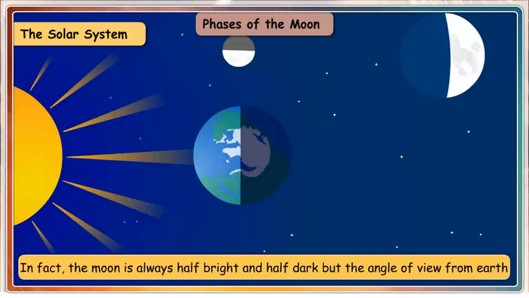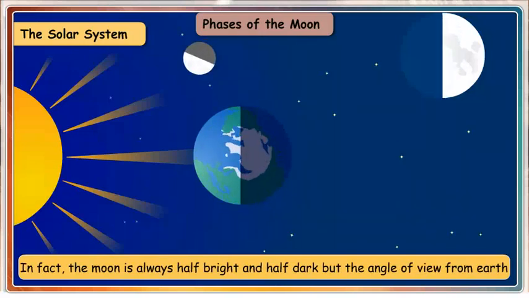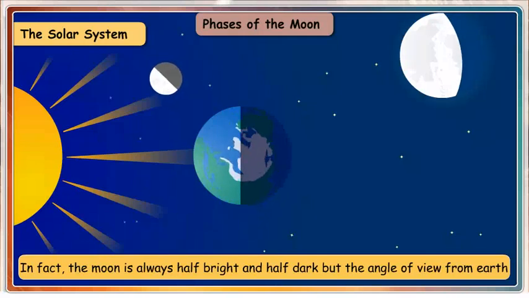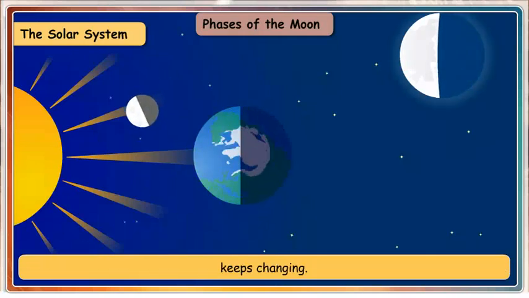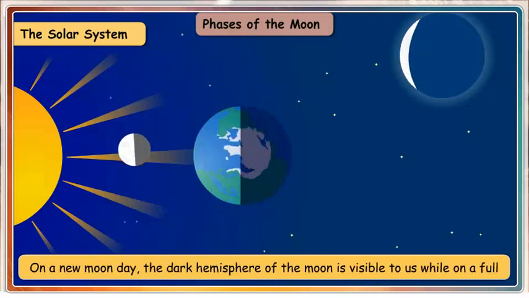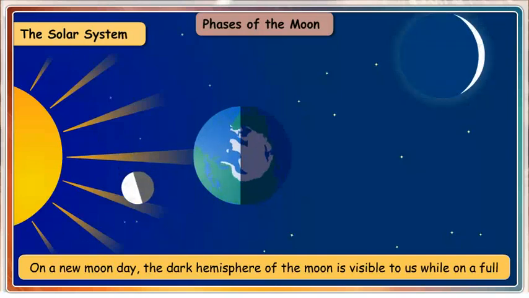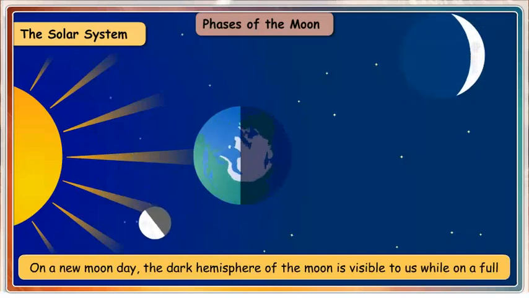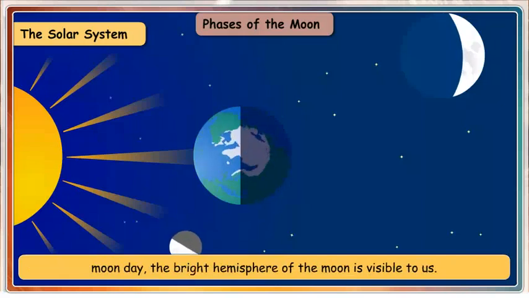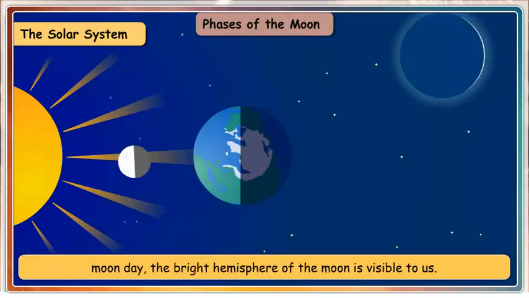In fact, the moon is always half bright and half dark, but the angle of view from Earth keeps changing. On a new moon day, the dark part of the moon is visible to us, while on a full moon day, the bright part of the moon is visible to us.